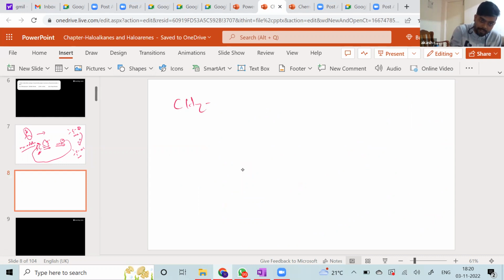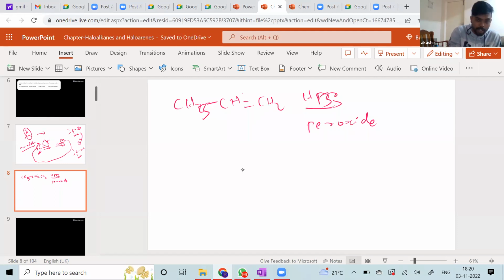Say if I have CH3, CH, double bond, CH2. Now if I put HBr in the presence of peroxide, we know what happens. Anti-Markovnikov addition happens. Markovnikov addition is where Br will go here. Anti-Markovnikov is where Br will come here. It is because the entire mechanism is very different. We'll see both the mechanisms maybe.